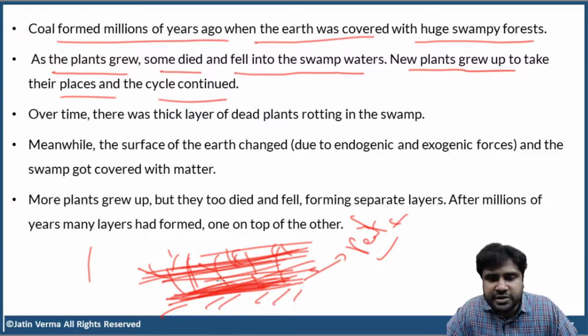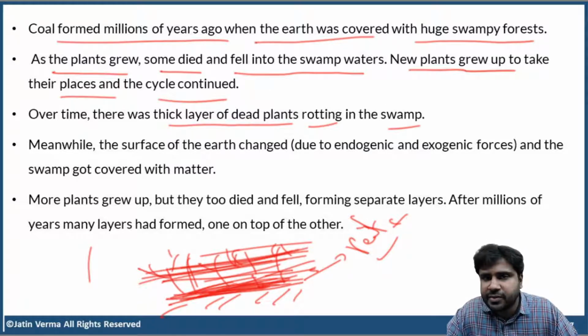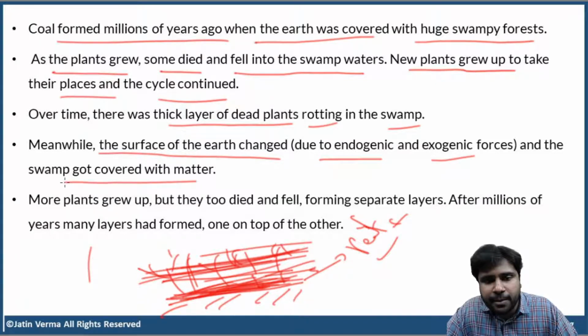So basically, this swamp got accumulated with a thick layer of dead plants rotting, or getting partially decomposed, in this swamp. Meanwhile, the surface of the earth changed due to endogenic and exogenic forces, and the swamp got covered with matter. What is that matter? Mud and soil.